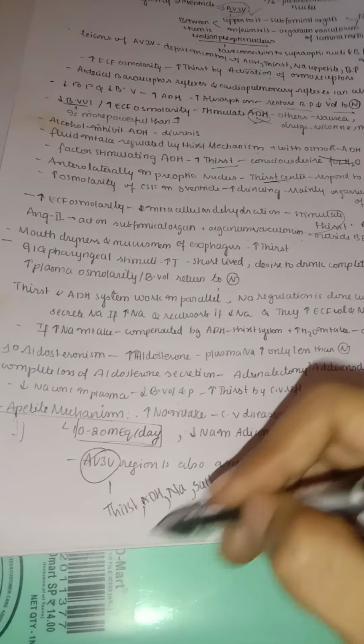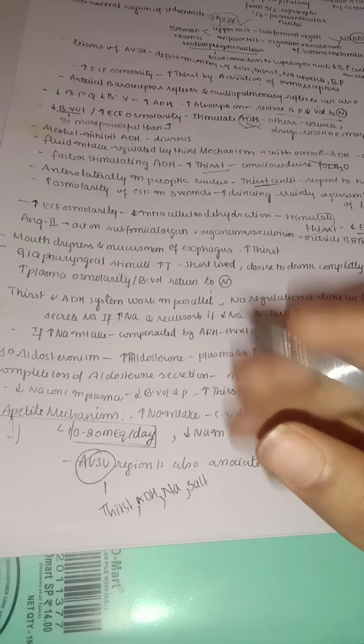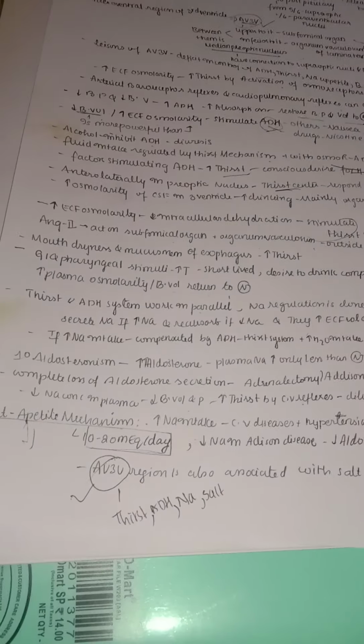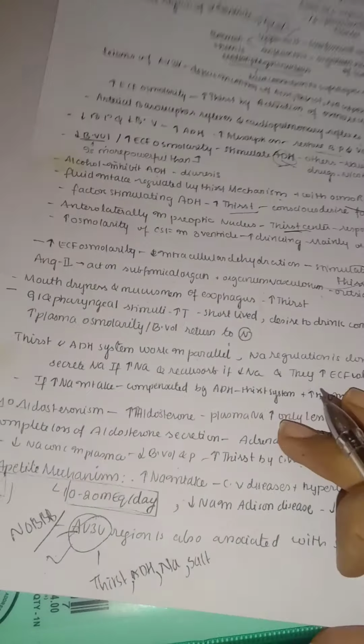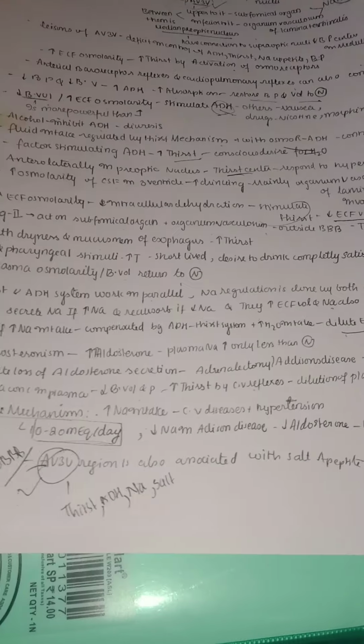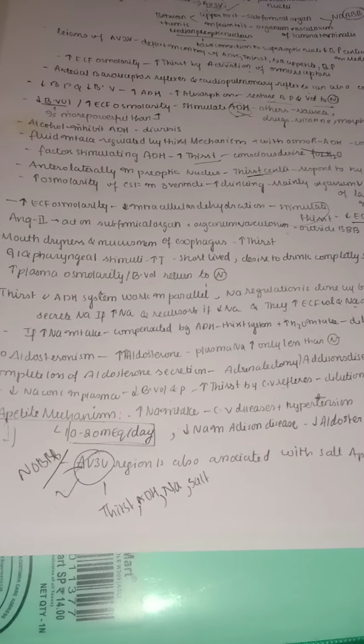So almost all mechanisms of regulation of extracellular fluid sodium concentration are mainly regulated by this AV3V region of our brain, which is the important point here. The key point is that it does not have a blood-brain barrier. As it does not have a blood-brain barrier, it can easily sense the changes in our extracellular fluid so that it can regulate according to the need. So this is also one more important point.